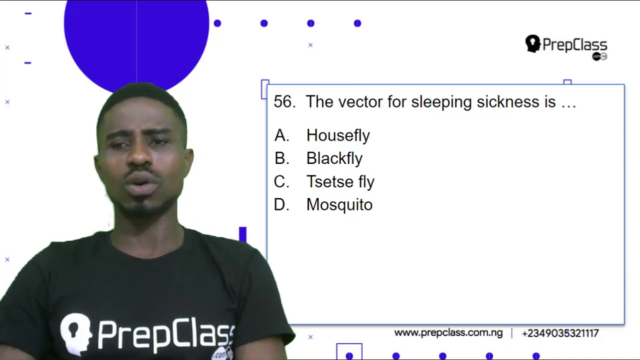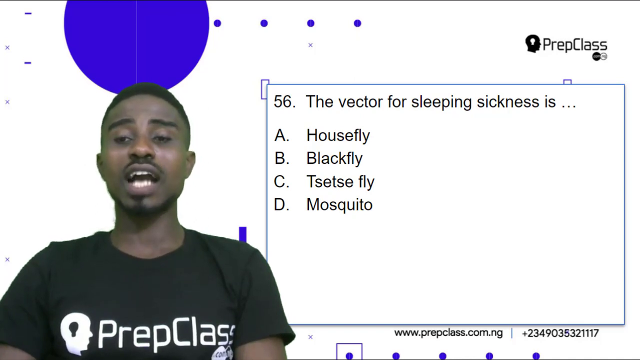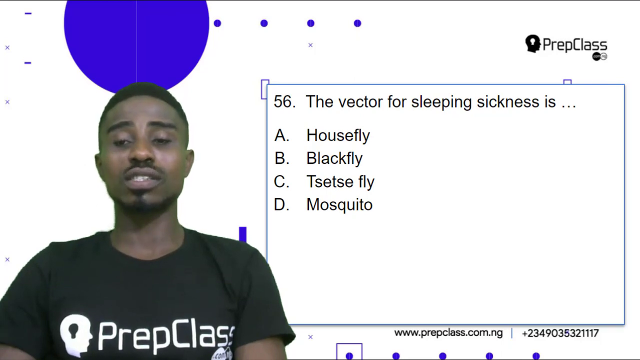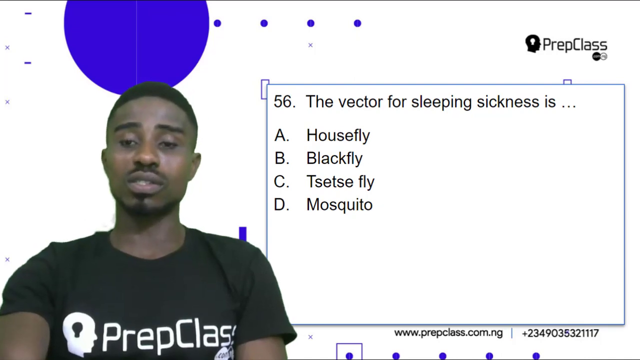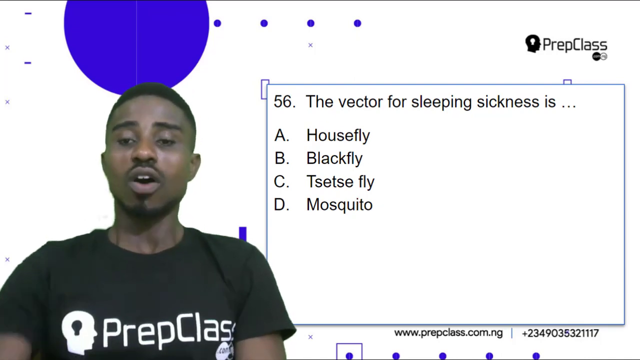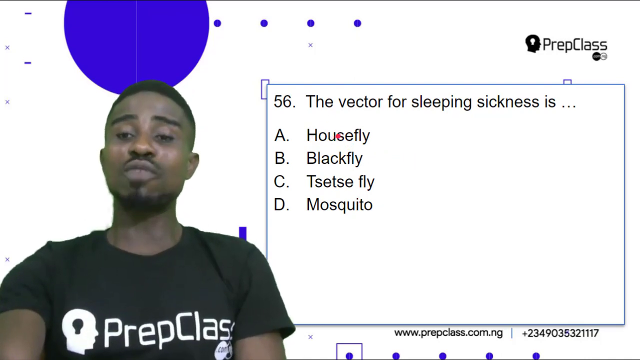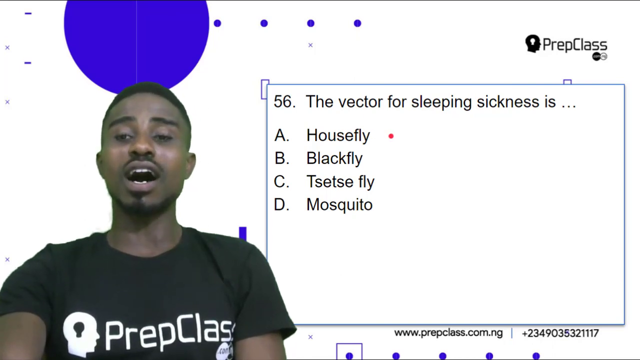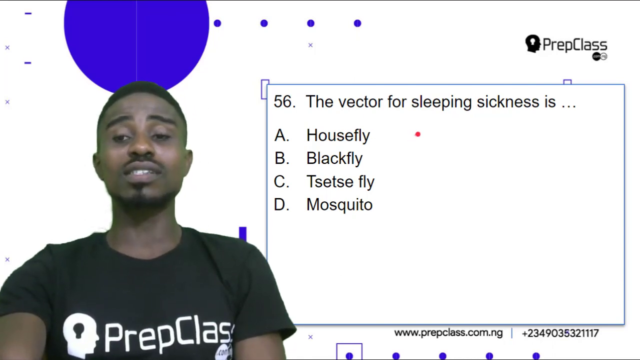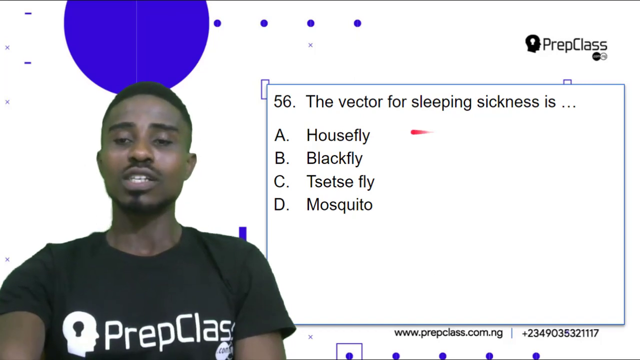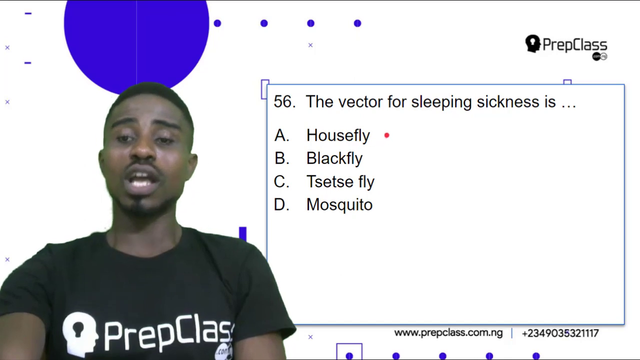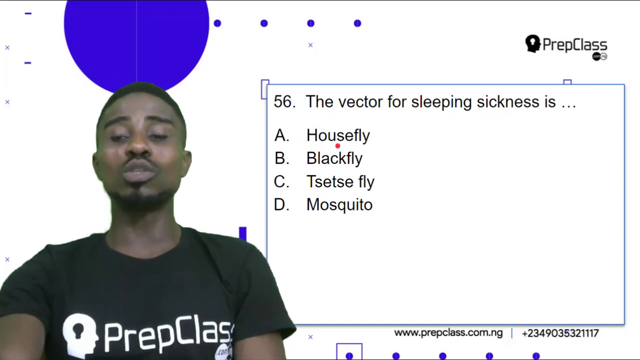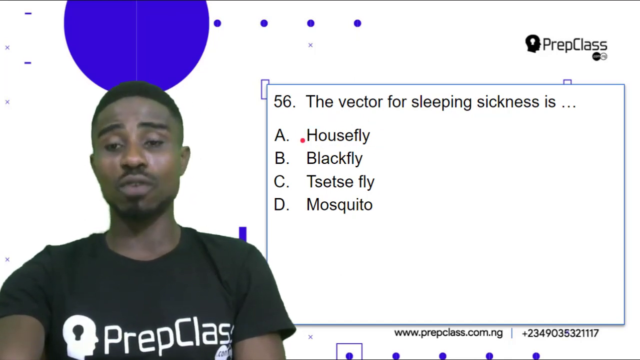Now, talking about vector. A vector is actually an animal which carries disease-causing organism. So, all of these are vectors. They carry various diseases. The housefly is a vector that carries an organism which causes cholera and typhoid.